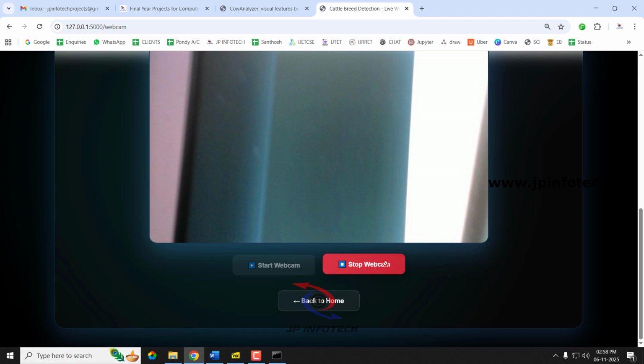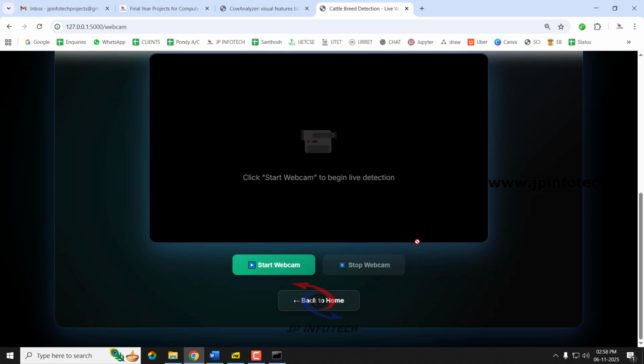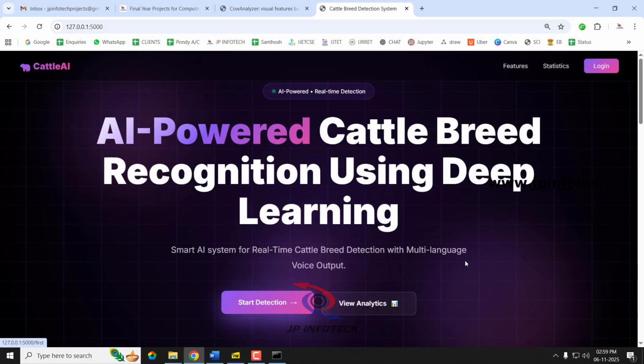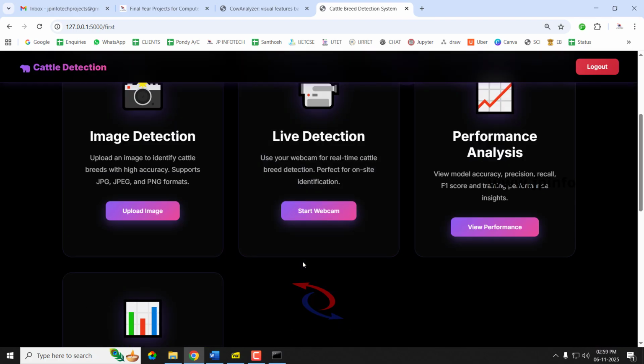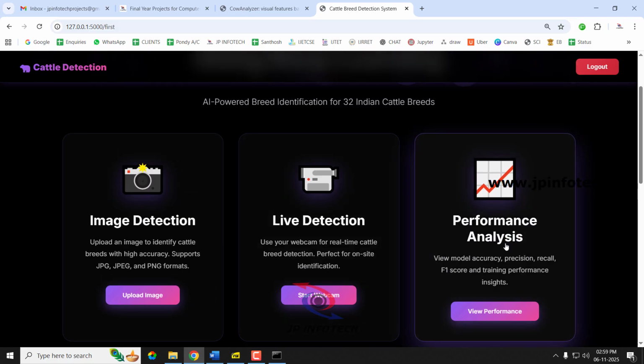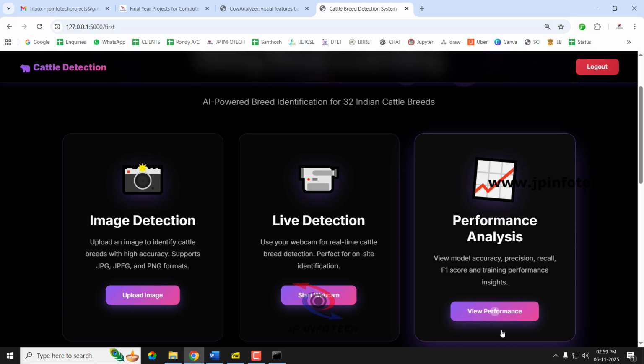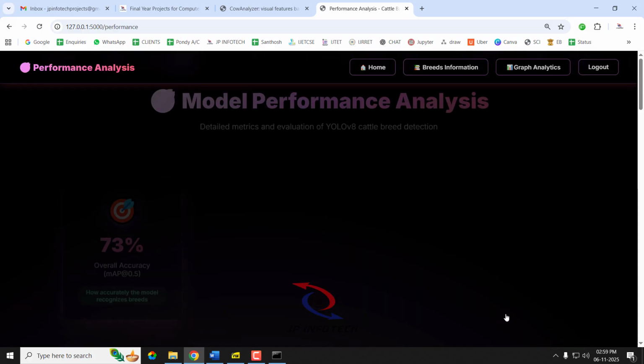Now let me stop it. After clicking stop webcam, the webcam will be stopped. Now let me go back to home, and now if you go to the modes page, you can see the next one. We have seen the image detection and live detection. Now let us see the performance analysis part. Just select the view performance button.